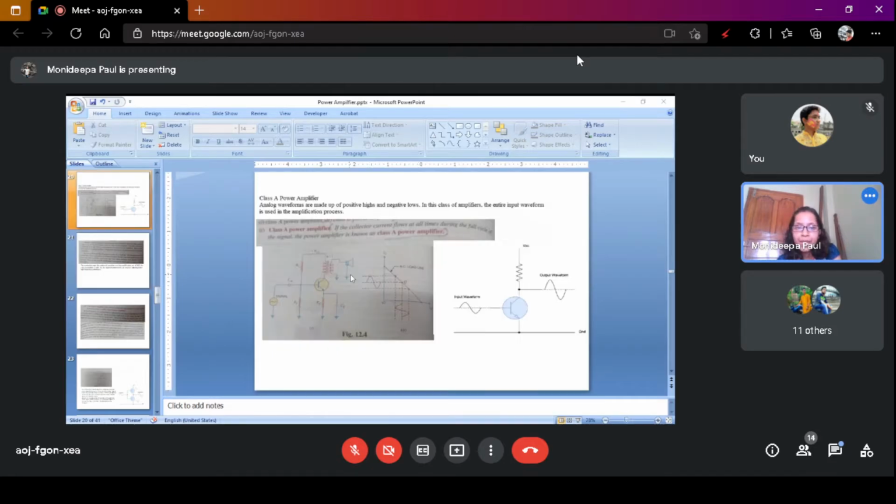Here you see transformer coupled, that means on the output side, the output load resistance, that is RC or RL, we connect a transformer, and the secondary terminal of the transformer is connected to the load. Here the load is the loudspeaker.